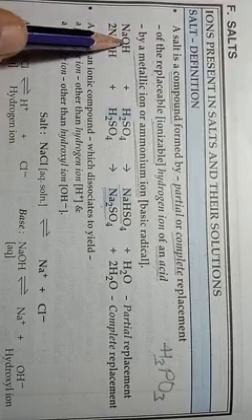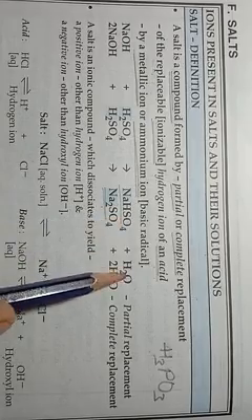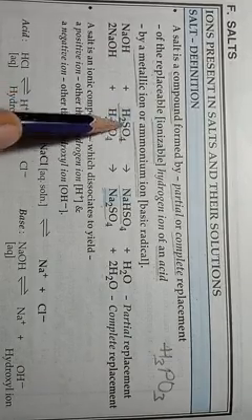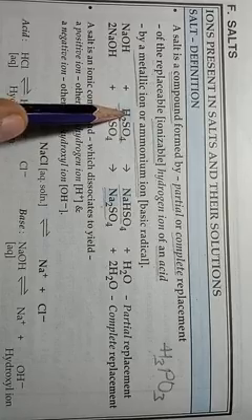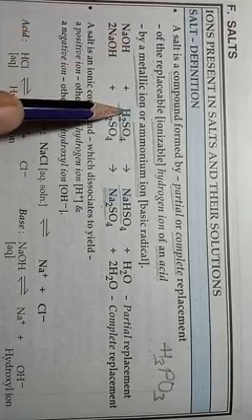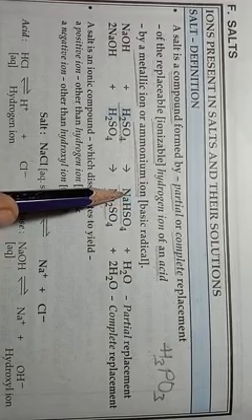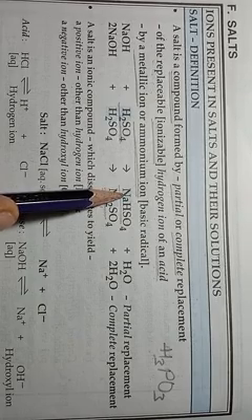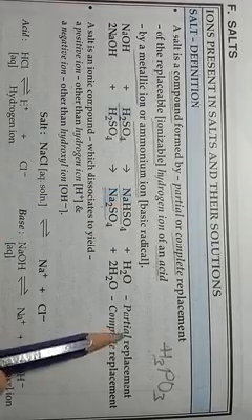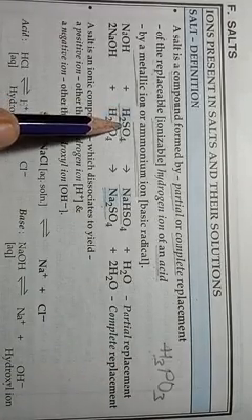For example, NaOH reacting with H2SO4 forms NaHSO4 plus H2O. H2SO4, which is an acid having 2 replaceable hydrogen ions, but here in this reaction just 1 hydrogen ion is replaced by Na plus, a metallic ion. It means partial replacement of hydrogen atoms of sulfuric acid.